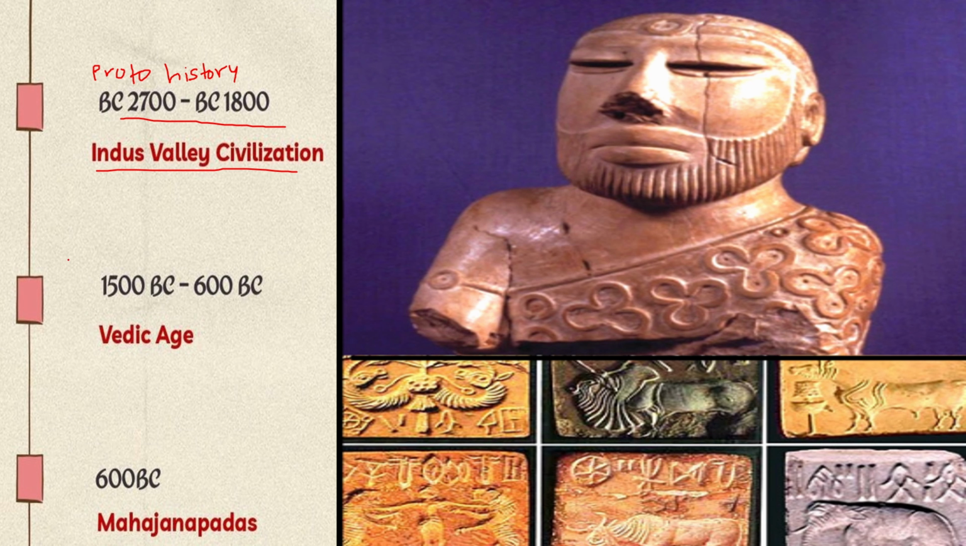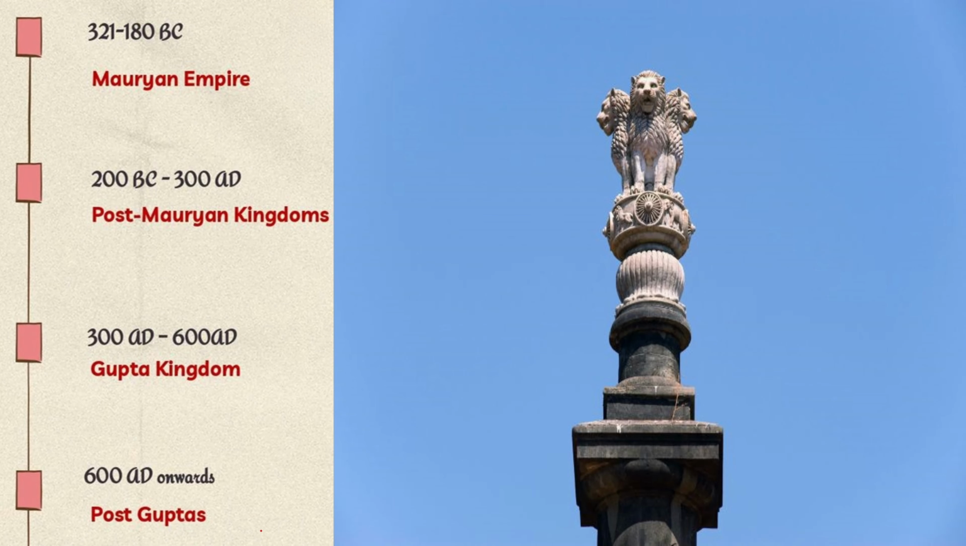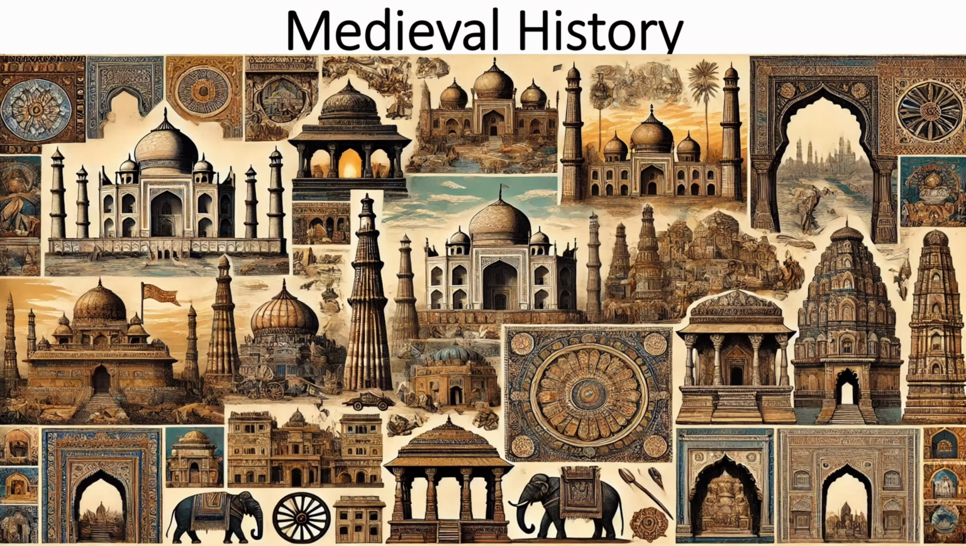Real ancient history of India starts from 1500 BC with the starting of Vedic age. After that we'll be studying Mahajanpadas, Mauryan Empire, then after we'll be studying post-Mauryan kingdoms, Gupta kingdoms and post-Gupta kingdoms. Here the ancient Indian history ends.